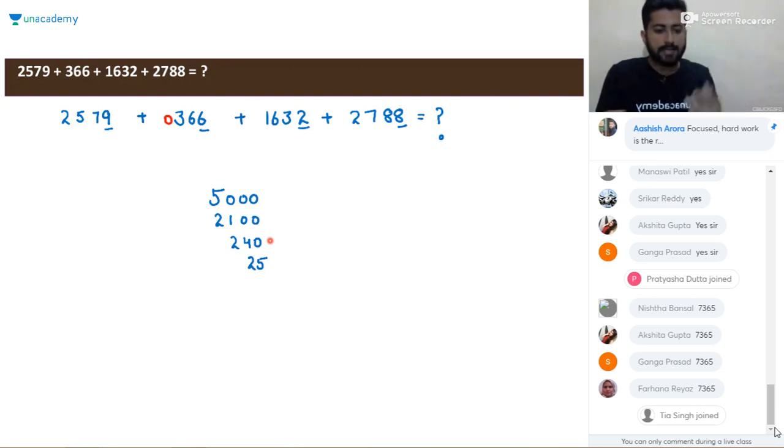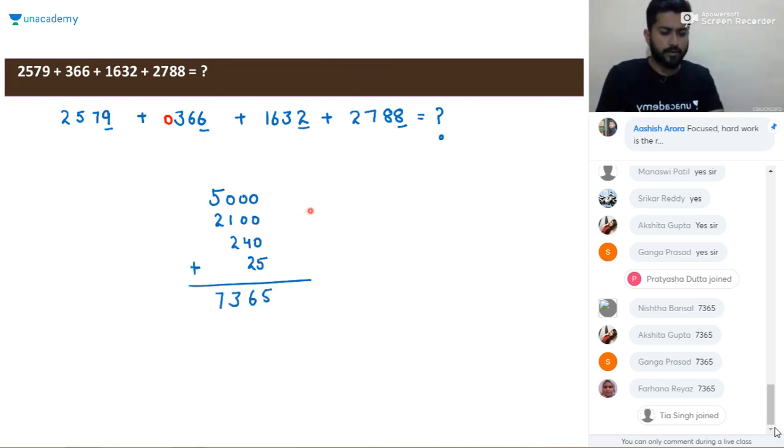So adding these numbers is so simple. Instead of writing all these numbers on paper and then solving, it is better to add them this way. Just adding them, you'll get 7365.